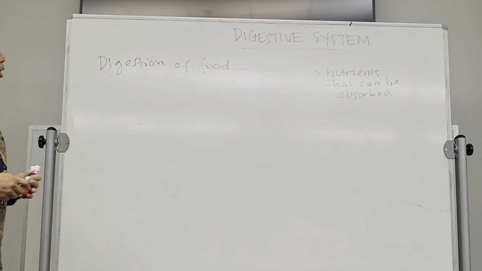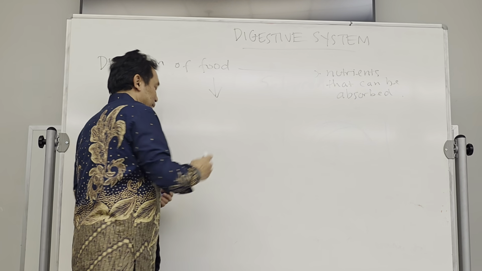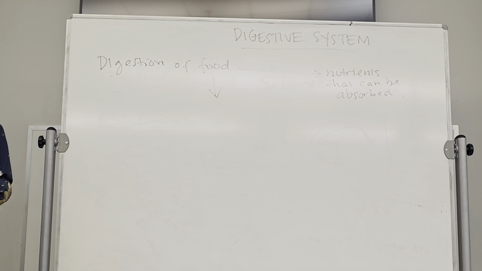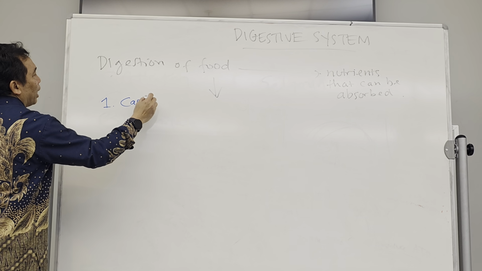Okay, now when we talk about food, what kind of food do we usually eat? What kind of chemicals do we usually have in the food when we eat? Food mostly consists of organic molecules, right? Which are big, complex molecules. And we already learned that there are at least 4 types of organic molecules in our body. The first one is the carbohydrate.